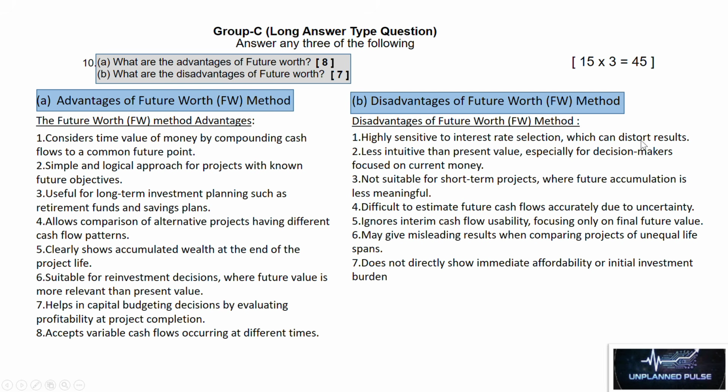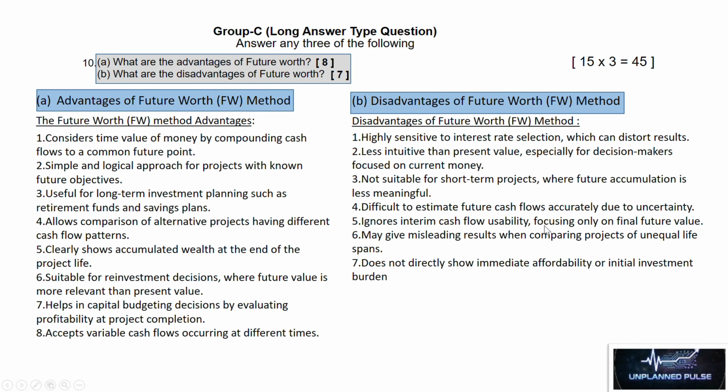Number 1, highly sensitive to interest rate selection, which can distort results. Number 2, less intuitive than present value, especially for decision makers focused on current money. Number 3, not suitable for short-term projects where future accumulation is less meaningful. Number 4, difficult to estimate future cash flows accurately due to uncertainty.